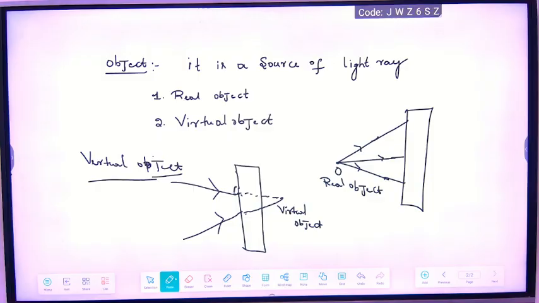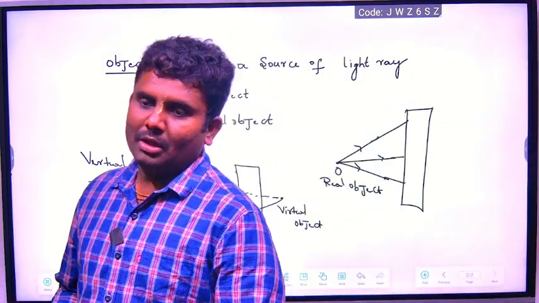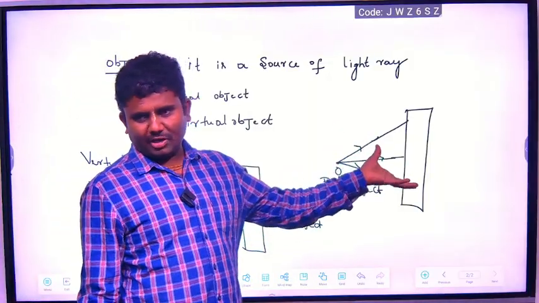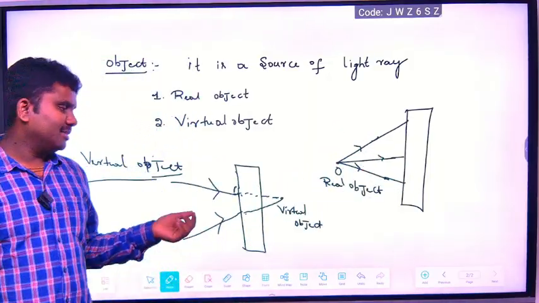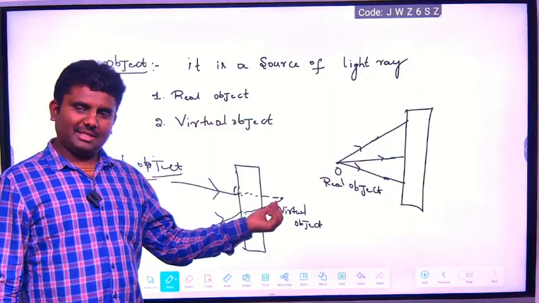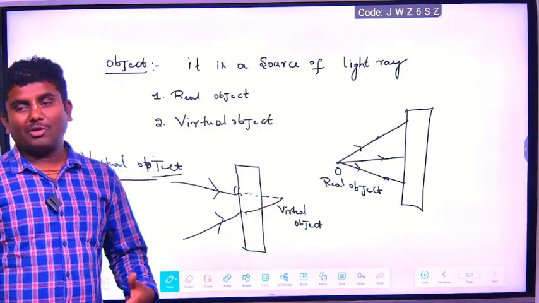Done now? Yes. So here, listen here. Here, the light rays are moving from one point source. That is what we call real object. Here, what happens? They're trying to converge at one point. That converging point is called virtual object.